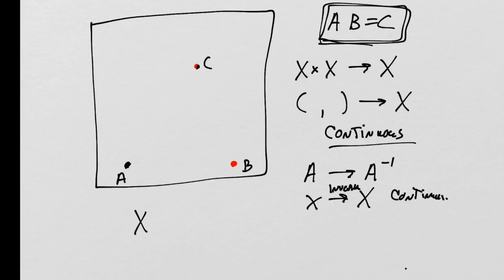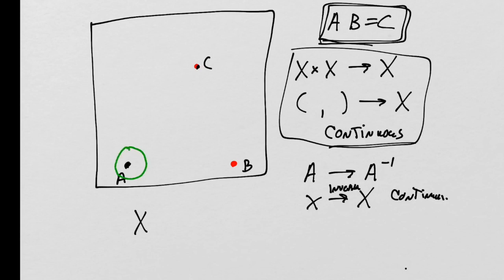So how does this look? Ultimately, this form of continuity is essentially saying that if I have AB equals C, and I take any element that's close to A, and by close to A, you mean in a neighborhood of A, which means in an open set containing A, and I take any element in an open set near B or around B, I'm going to get an element ultimately in an open set close to C, right?